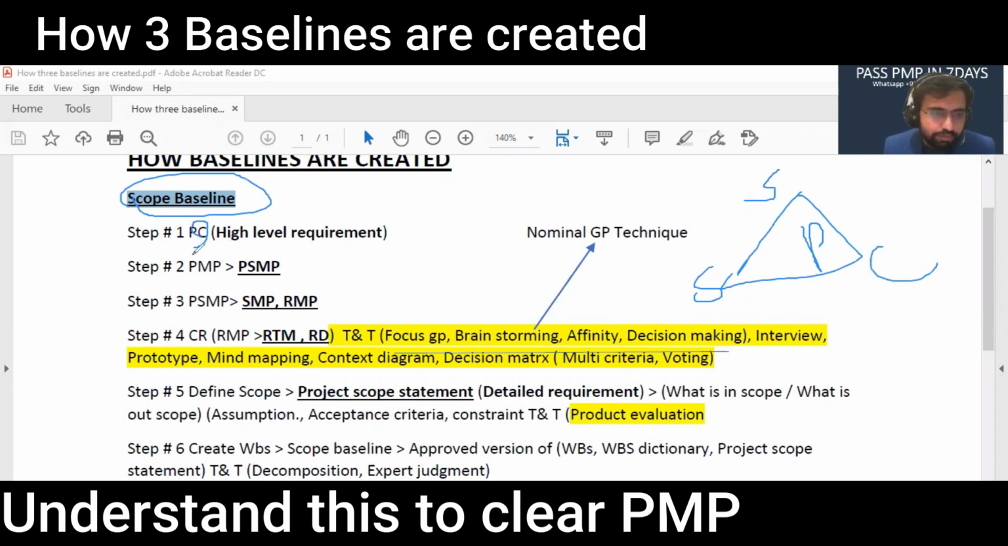Then you need to have made the project management plan. I'm going from the basics. Step one, project charter must be there. Step two, project management plan must be there. It uses interpersonal skills, facilitation, conflict management, meeting management along the way, and data gathering like brainstorming, interviews, focus group, meetings. Both of these use the same tools and techniques.